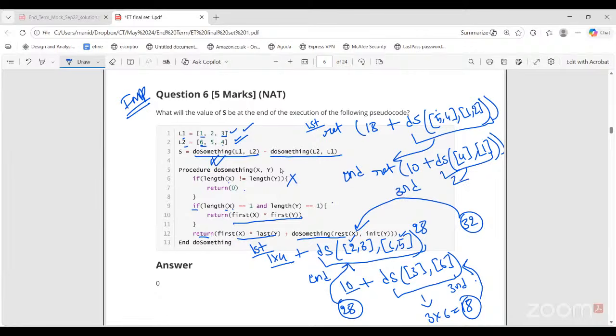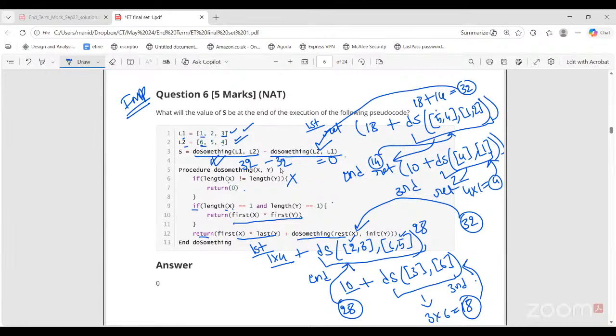Third call here, directly we can see that length is 1 for both lists. So we'll return first of X into first of Y. So this returns 4 into 1, that is 4. So 4 goes back here. 4 plus 10, 14. 14 goes back to this call. 18 plus 14, 32. This goes back to the first call here. So 32 minus 32, answer is 0. This is clear for everyone?